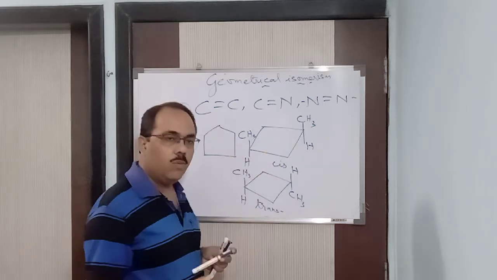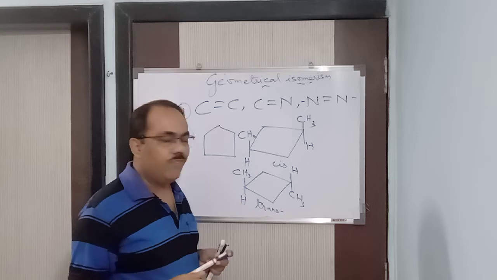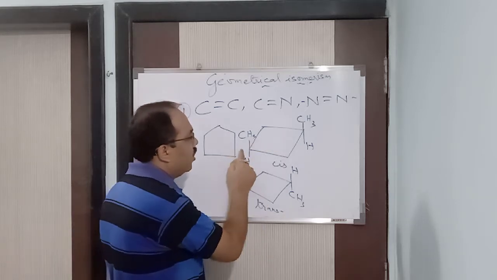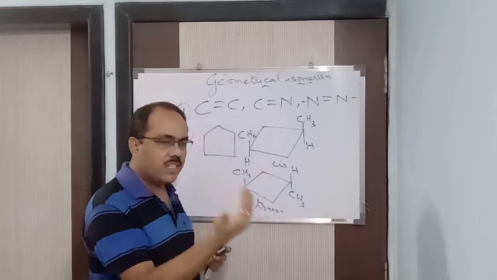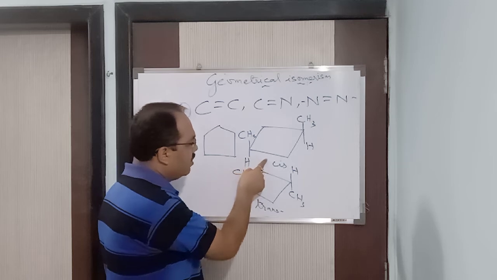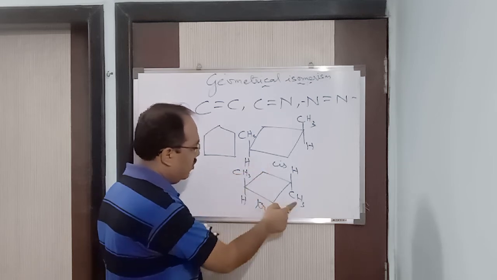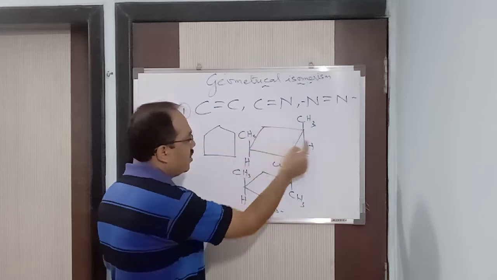You can try it out at home also. Make a cyclic structure and try to rotate it. You will find that the rotation is restricted. It is not going to rotate completely, but only to a certain extent, so that one will be cis and another will be trans. Trans means the atoms are diagonally attached, and cis means they are on the same side.